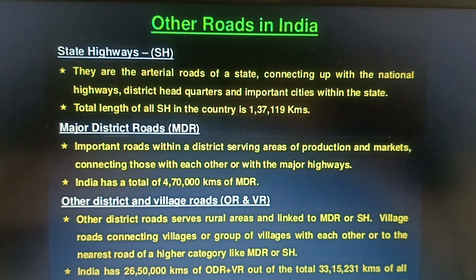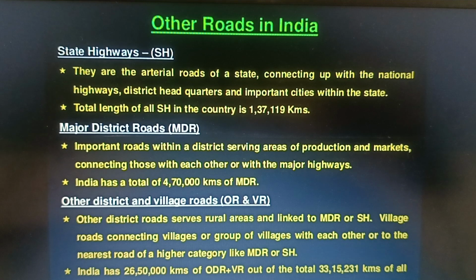Other roads in India include state highways, major district roads, other district roads and village roads. State highways are the arterial roads of the states connecting up with the major national highways, district headquarters, and important cities within the state. The total length of the state highway in the country is 1,37,119 kilometers. Again, this data is an old one, so please refer to the new data on Wikipedia.